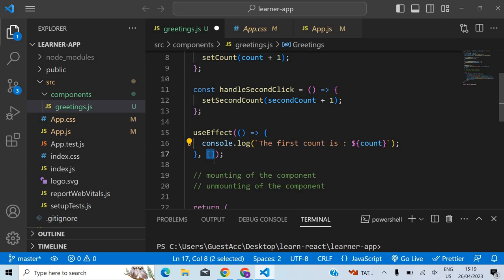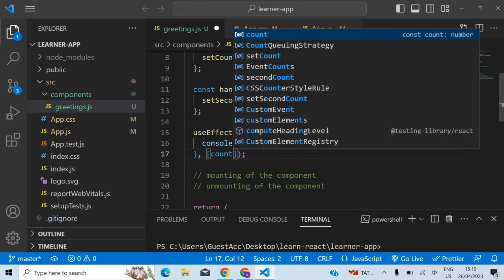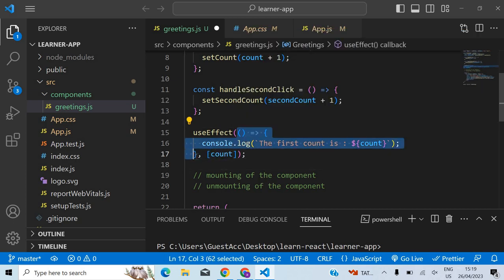Right now, if you see it's empty, which means that it will run only once. After that, it won't run between re-renders. But if you declare some other variable here, for example count, then this means that it will run during the first time, and also every time the count changes. And if you don't give any dependency array, that means that it will run during every re-render. Every re-render it will run. So this is a very useful feature.